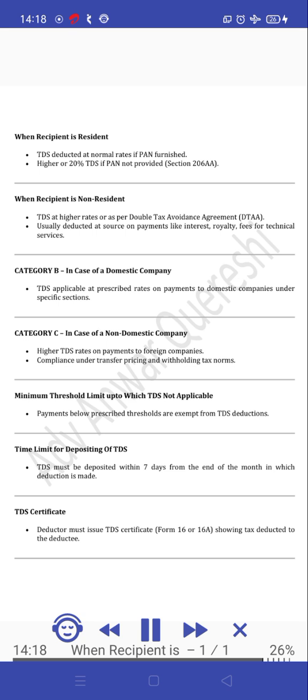Category B. In case of a domestic company. TDS applicable at prescribed rates on payments to domestic companies under specific sections. Category C. In case of a non-domestic company. Higher TDS rates on payments to foreign companies. Compliance under transfer pricing and withholding tax norms.